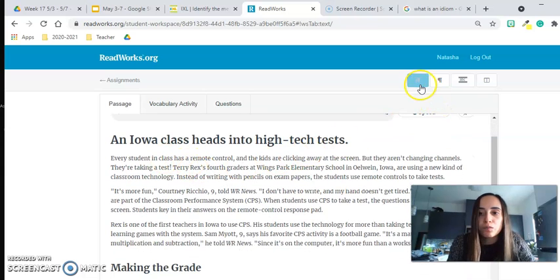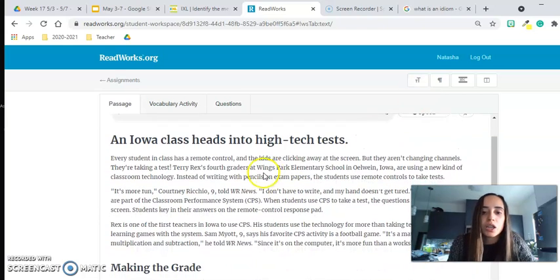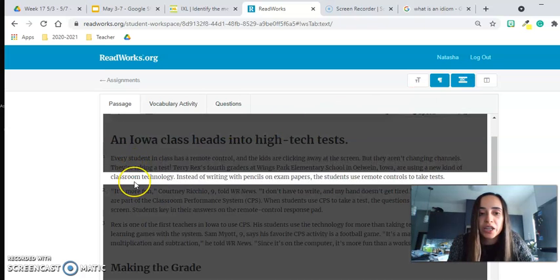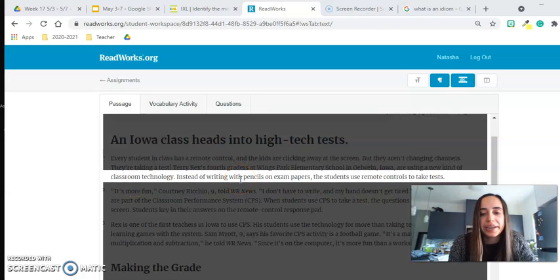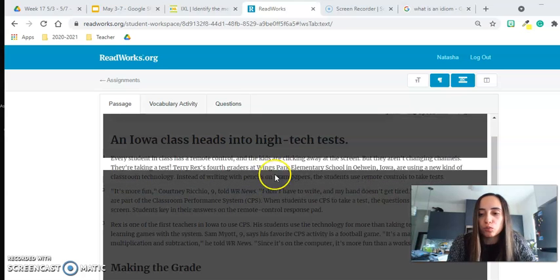Now here, you should know that this button here makes the text bigger if you want to make it bigger, or it can make it regular size. This button here is going to show you the number of the paragraphs. And then if you are a better learner when it comes to reading, where you have to focus on a specific area, you can use this feature here to highlight and outline what you're reading and focus more on that, okay?